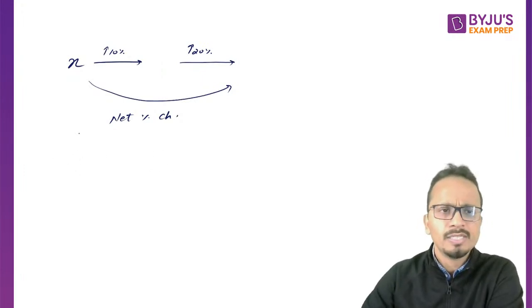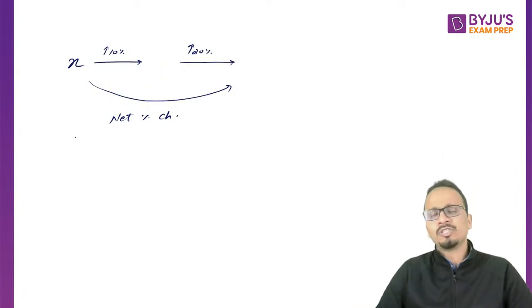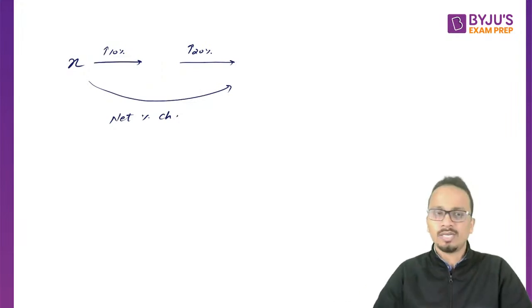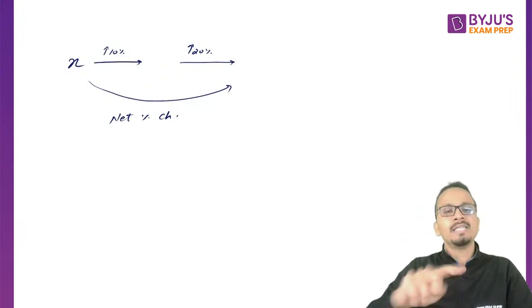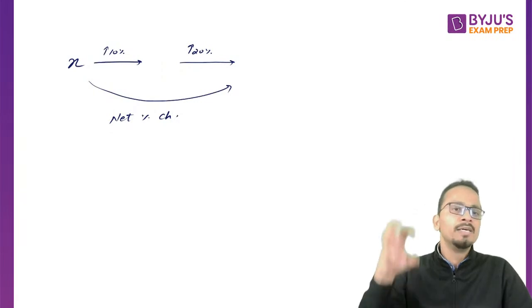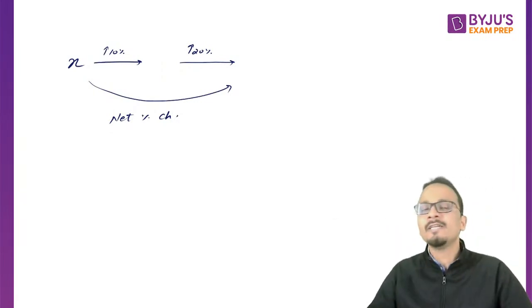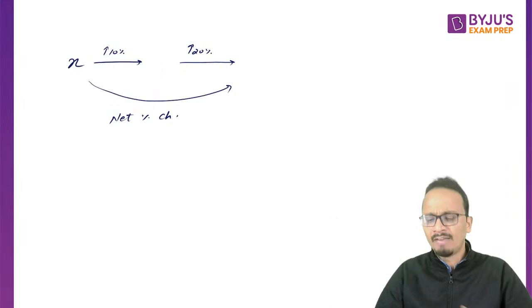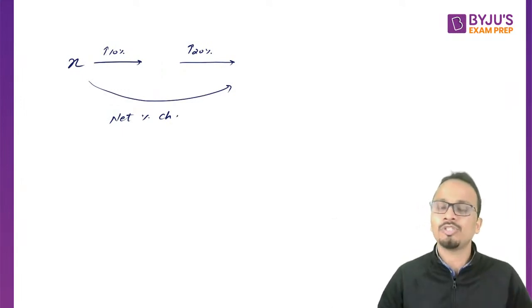Now here, this is basically nothing but successive percentage change. What do you mean by successive percentage change? एक के बाद एक change हो रहा है. So first of all, x is increased by 10% and then the number obtained is further increased by 20%, and we'll have to find out what is the net percentage change here.